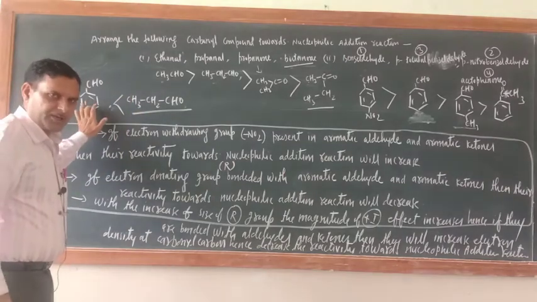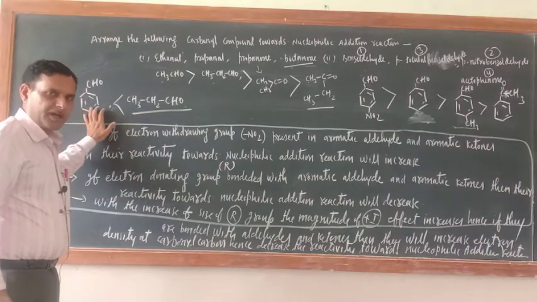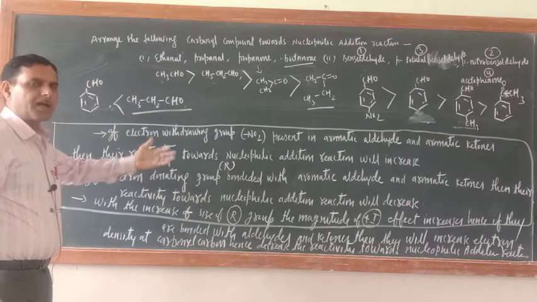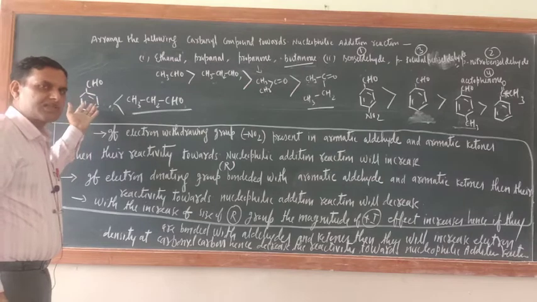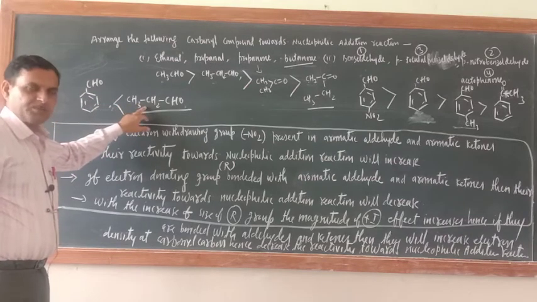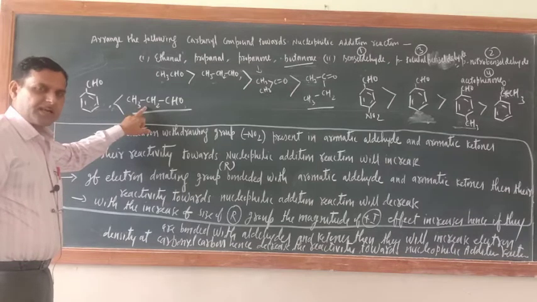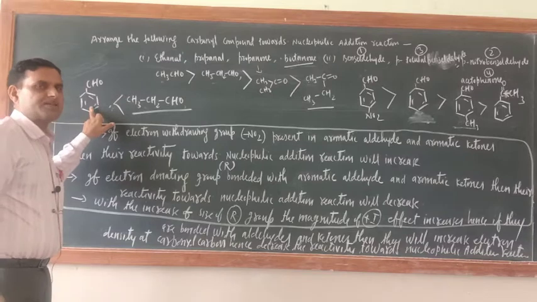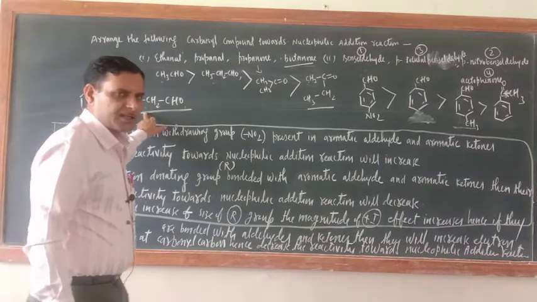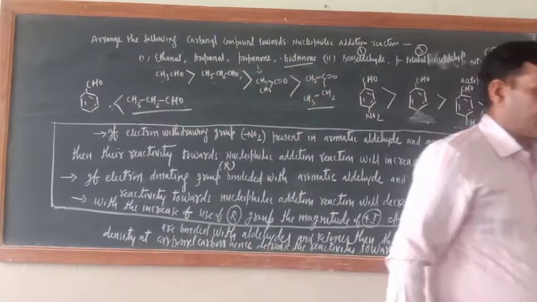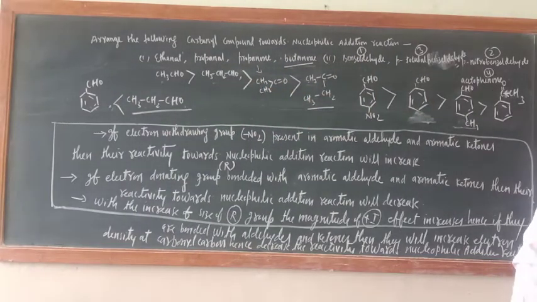Okay, and now I made their resonating structure. Because of resonance, the electron density at the carbonyl carbon would be more, hence the nucleophile will not attack smoothly here, while in case of this one, of course the plus I effect is there, but the magnitude of the plus I effect is very less as compared to the resonance effect or mesomeric effect. So that is why this is the order of reactivity. In this way everything is finished as far as order of reactivity is concerned.